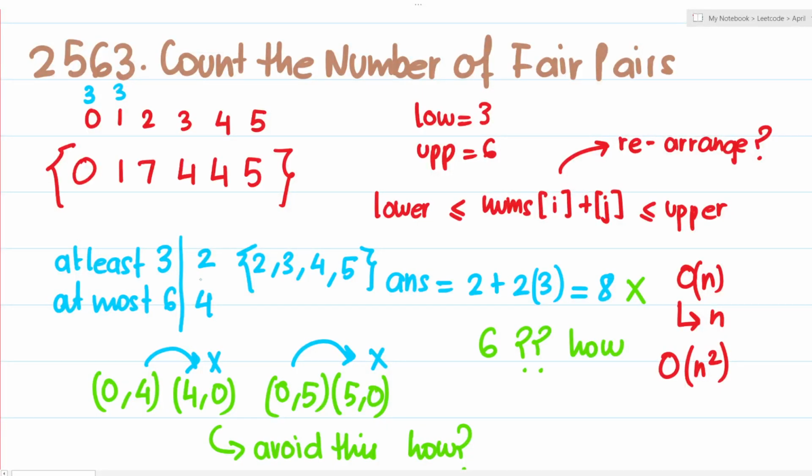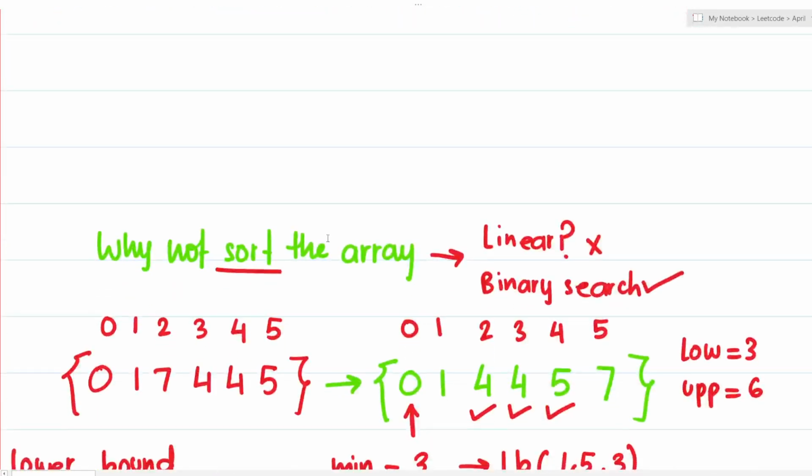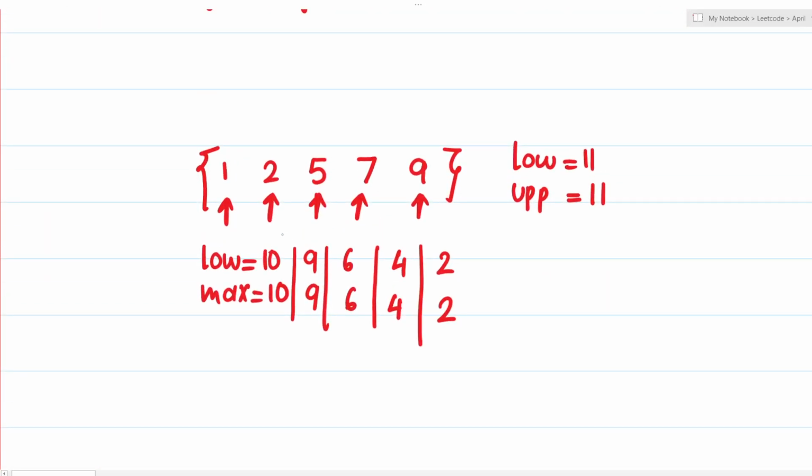Now, similarly, if we try to traverse over this, this is basically the second test case which Leetcode has provided to us. The lower boundary is 11, the upper boundary is also 11. Okay, so if I'm standing at this one, the lowest number I can put together with this one is 10, and the highest number is also 10, because the lower and upper bounds are equal to each other, right? I don't have any 10, so I'll iterate through the array.